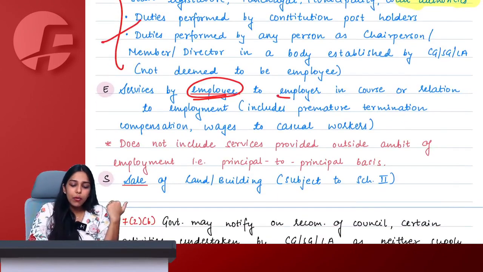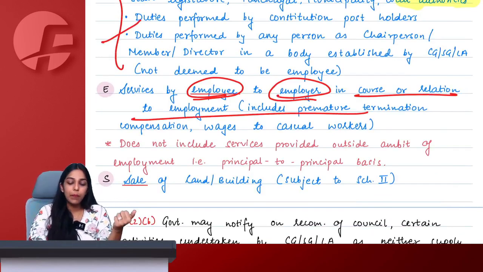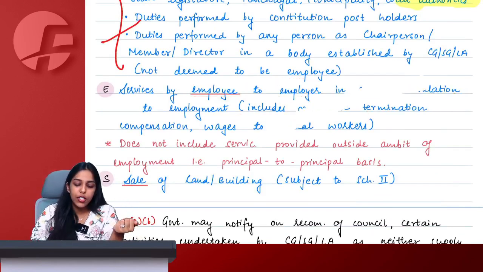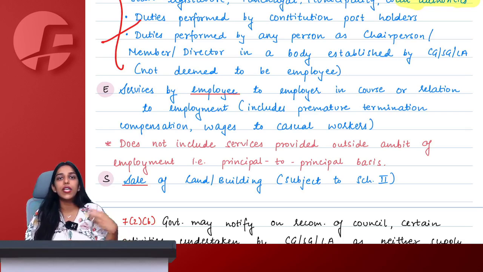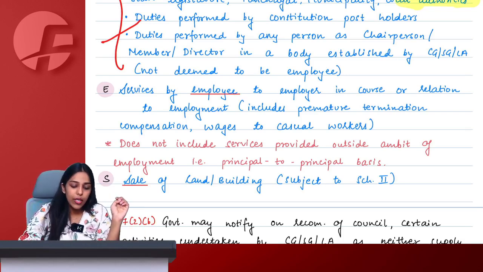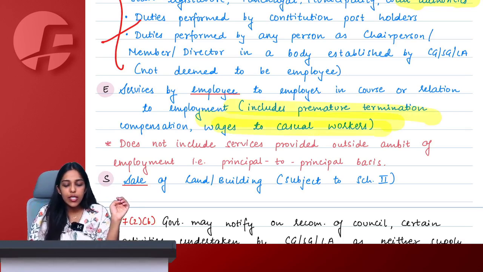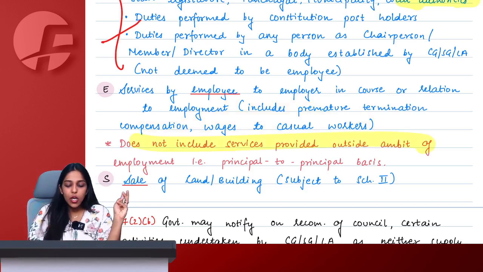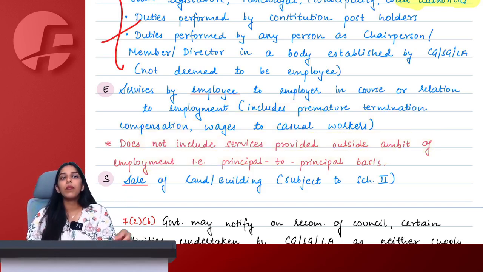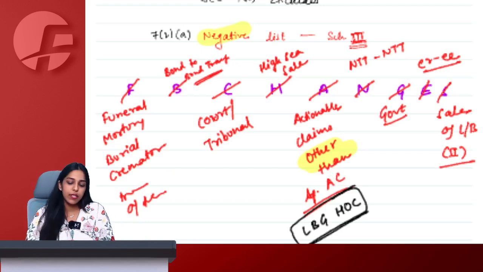Then services by employee to employer in course or furtherance of employment includes premature termination compensation, not just salary. Even if you are hiring casual workers for daily wages, then also it falls under no supply only. So wages to casual workers, everything is also not a supply. Now this point does not include services provided outside the ambit of employment on a principal to principal basis.